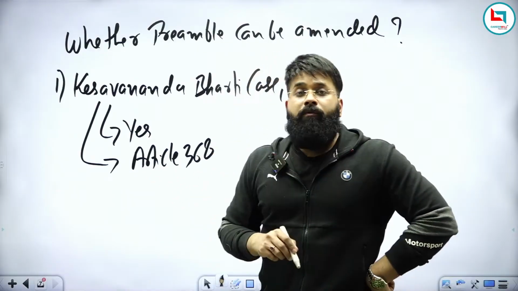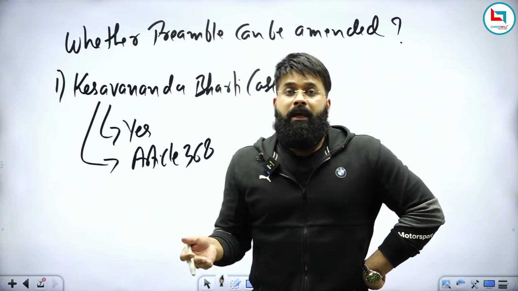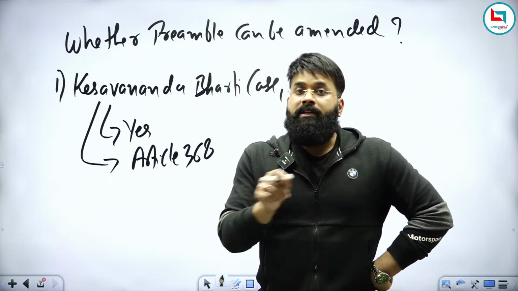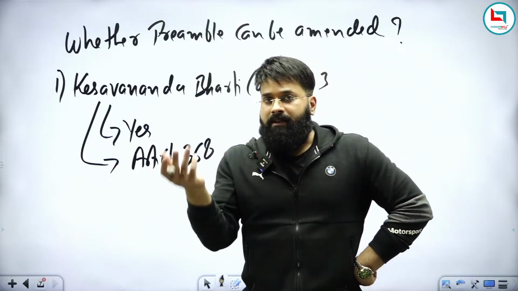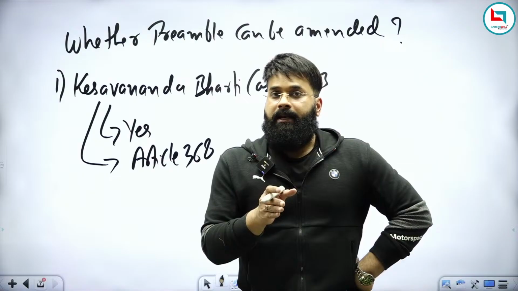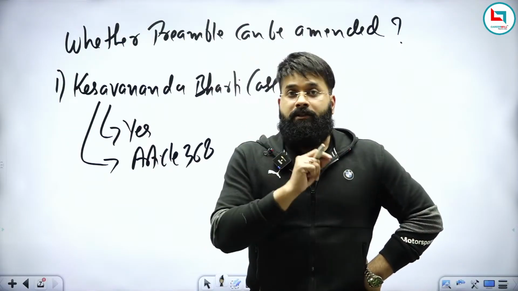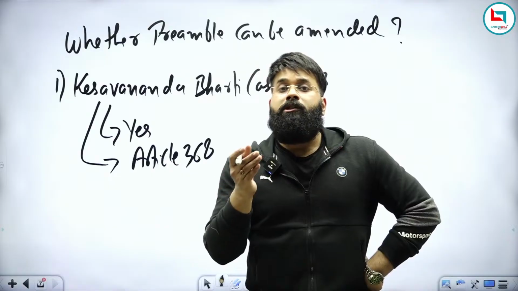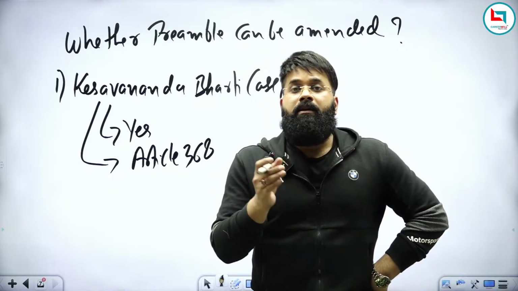So according to the Supreme Court, we can amend the preamble, and for amending the preamble, we require the procedure contained under Article 368. If someone asks what Article 368 is, we can say that Article 368 contains the procedure to amend the constitution, and the same procedure should be applied while amending the preamble.